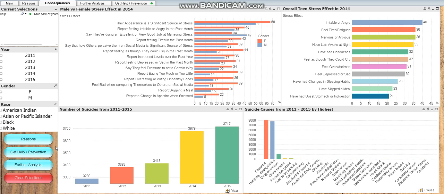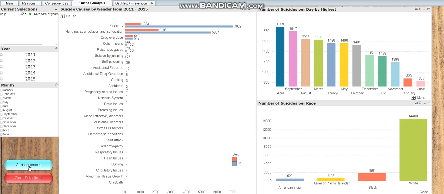Through the further analysis page that is able to be accessed through the consequences page, in the left corner with a button of the same name, the user will be able to find out answers to questions such as which race is the most stressed for which year, which suicide method is most prevalent, and in which period does the most suicides occur? This provides the user with the ability to perform further analysis on the consequences of stress so that he or she is more knowledgeable after.